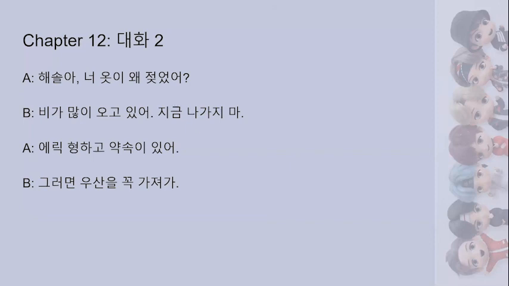And then the other person responds, 그러면 우산을 꼭 가져가, which means then definitely take an umbrella with you. So that 가져가 is 가져가다. 가져가다 is a dictionary form. It means to take. So you're taking this thing with you wherever you're going. So 우산을 가져가 means take an umbrella with you. And that 꼭 just means definitely or surely, you need to take this thing with you.